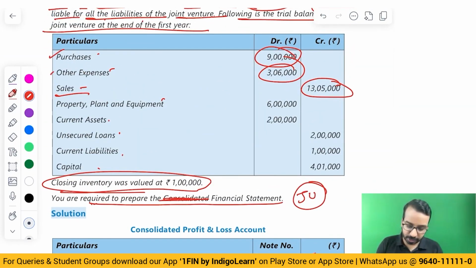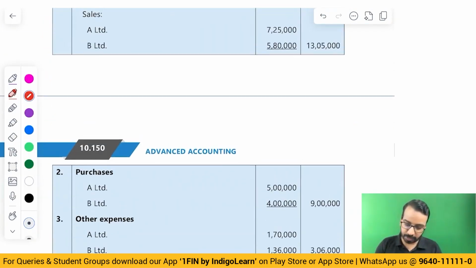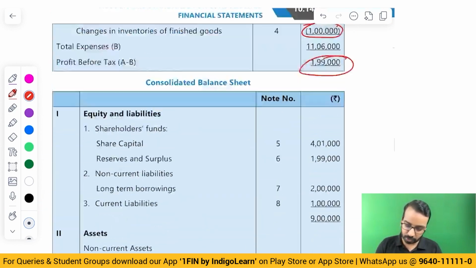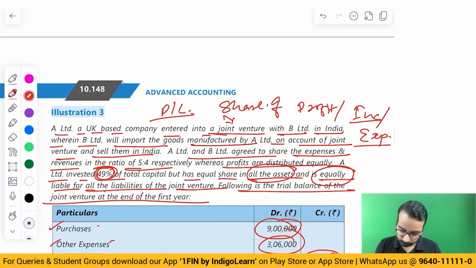As far as purchases, expenses and all are concerned, how will the split be? Split will be based on the fact that they have equal share in assets and equal share in all the liabilities of the joint venture, whereas A Limited and B Limited agreed to share the expenses and revenues in the ratio of 5:4 respectively.